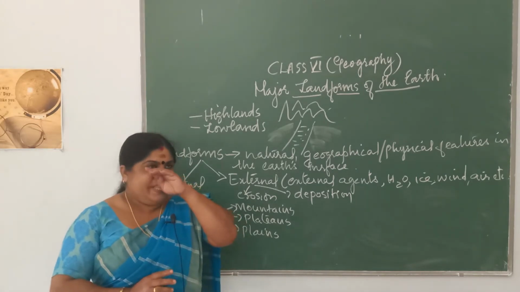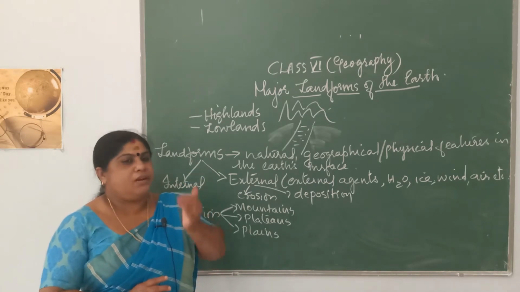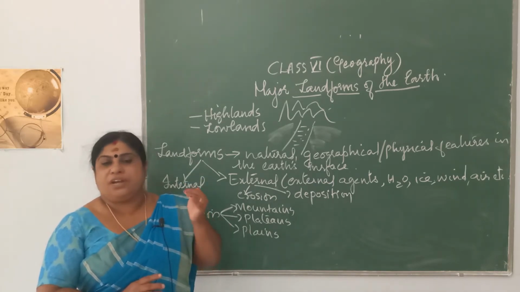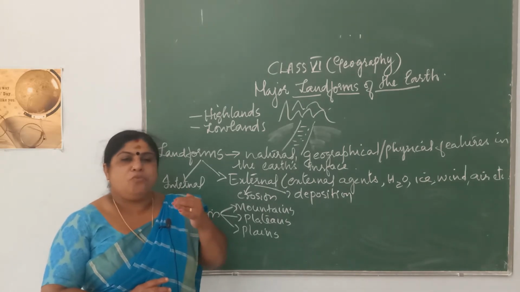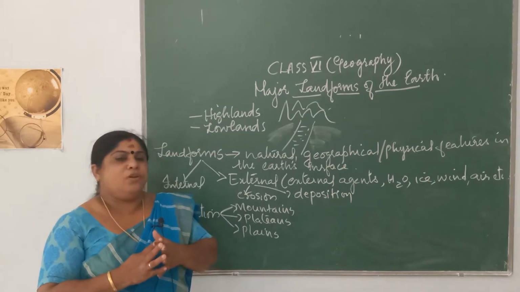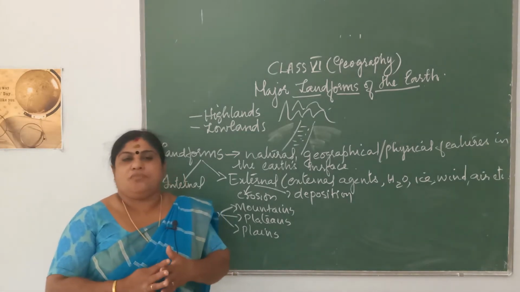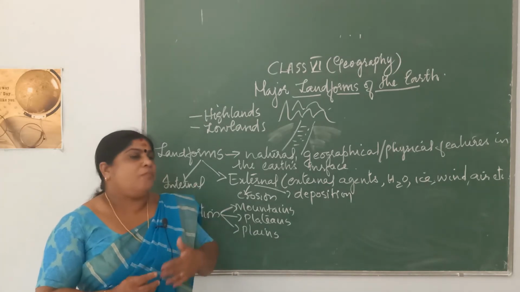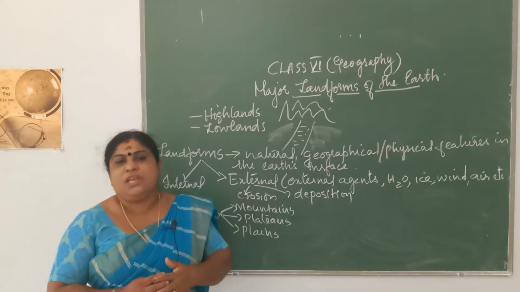Inside the earth a lot of processes are going on. The interior of the earth is made up of different layers of rocks, and these rocks keep on moving very slowly. As a result of this movement of rocks in the interior of the earth, different landform features are formed on the surface of the earth.